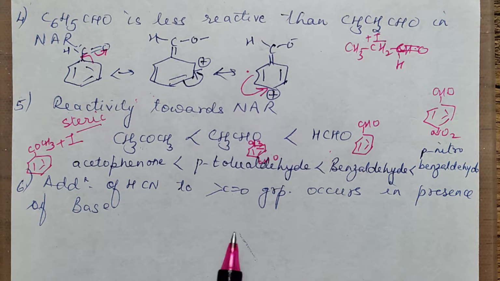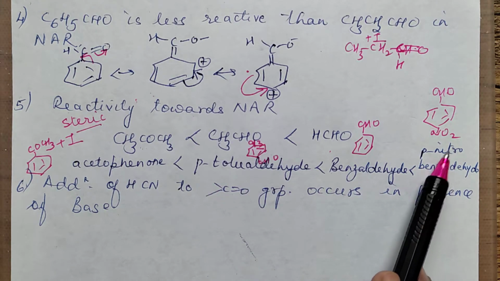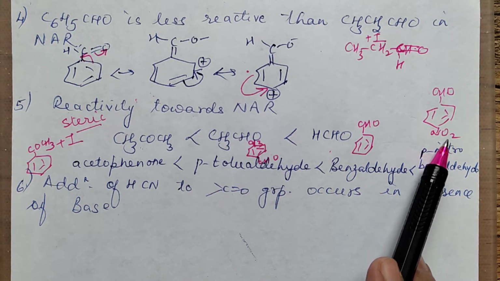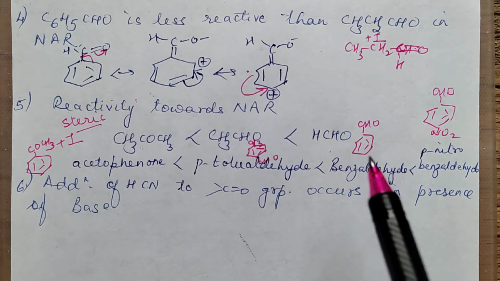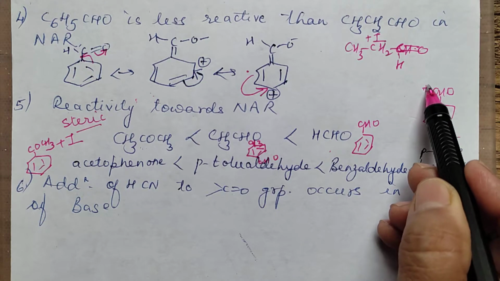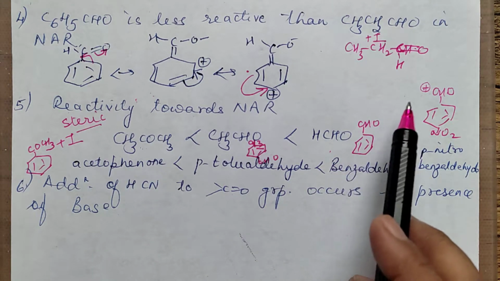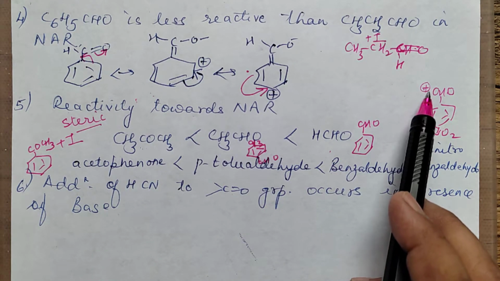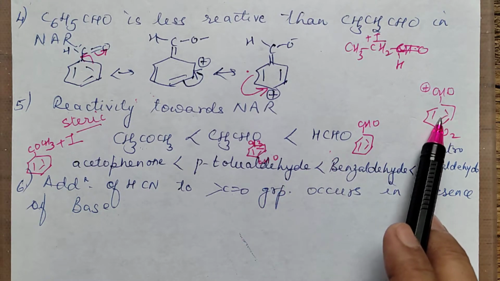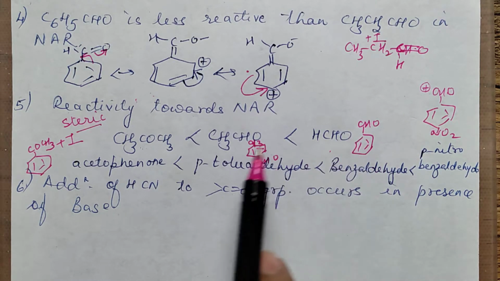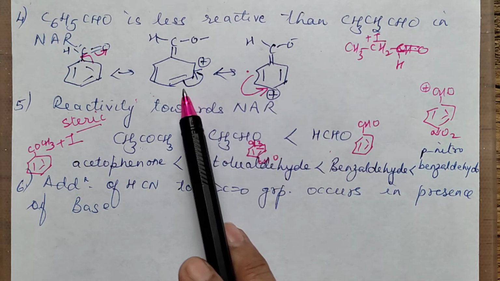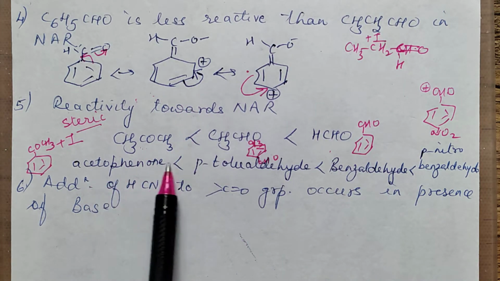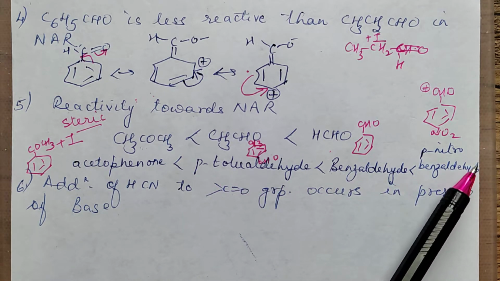So this is very simple. If any electron withdrawing group is attached, it will pull electrons toward itself. So the positive charge on the carbon atom will be more. Positive charge will be more, so that will be most reactive towards nucleophilic addition. Here, in comparison to benzaldehyde, in comparison to propanal, we said benzaldehyde is less. But these are all aromatic ones compared. Then this is the order.